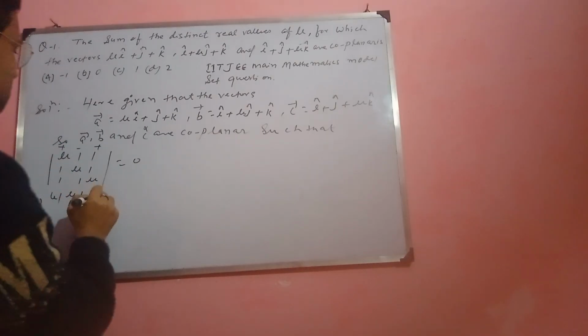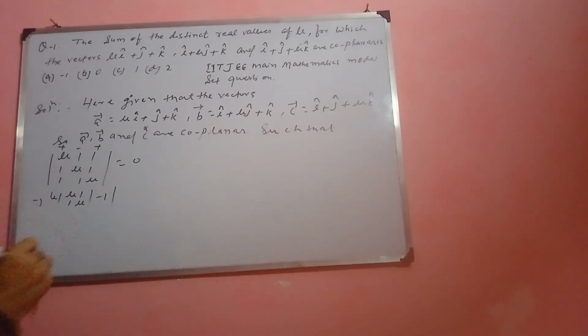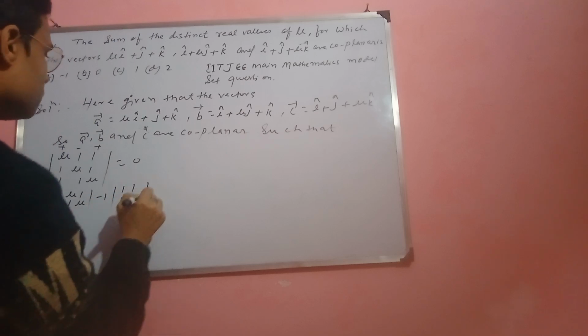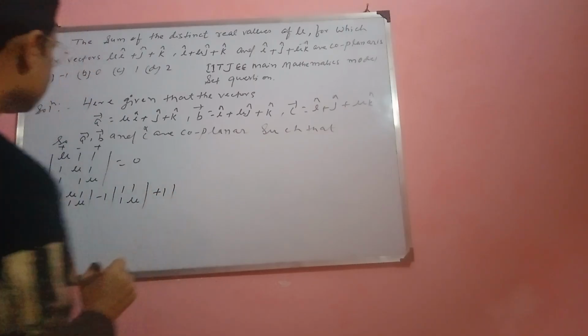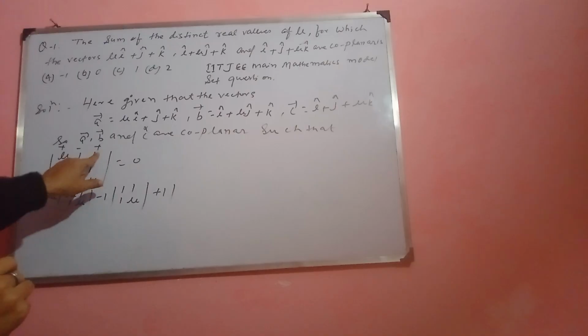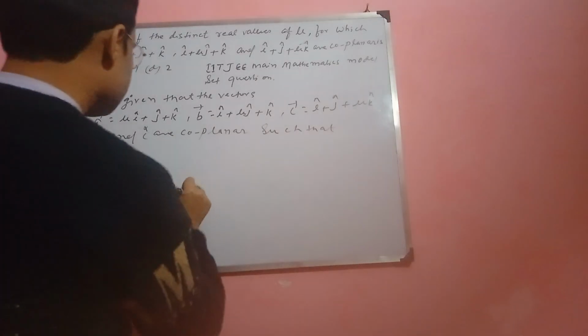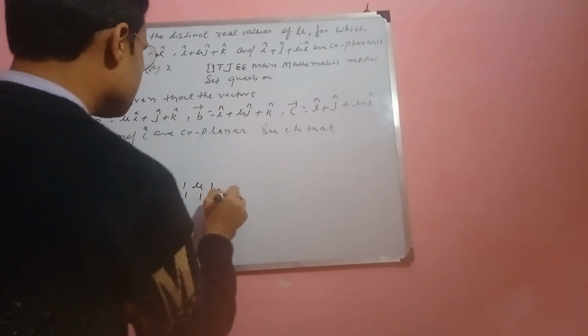Second, minus 1 times the determinant after cancelling the first row and second column: 1, 1, 1, mu. Third, plus 1 times the determinant after cancelling the first row and third column: 1, mu, 1, 1, equal to 0.